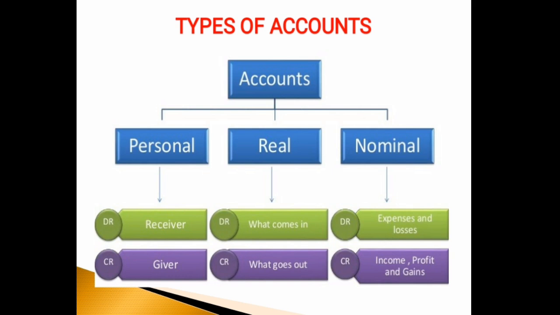If the business receives income in the form of interest or discount, whatever it is, cash is coming inside of the business. So the journal entry will be cash account debtor to interest account.